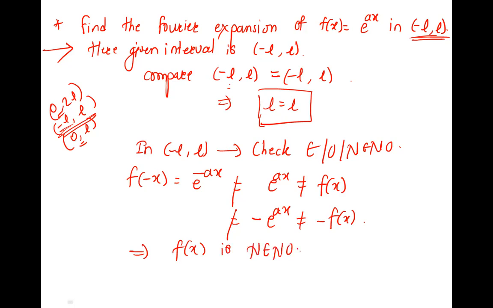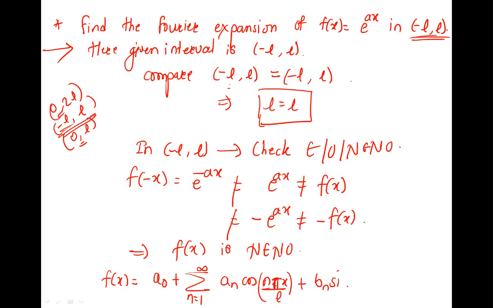So the function is neither even nor odd, so nothing is 0. Therefore, the Fourier series is f of x, everything is there: a naught plus summation an cos n pi x by L. You should remember, whenever L comes, the angle must be this, plus Bn sine n pi x by L.